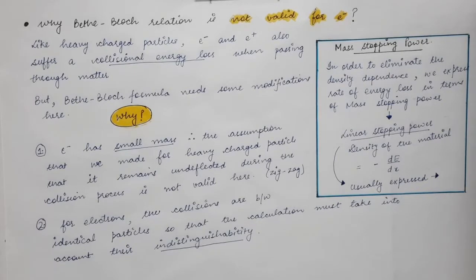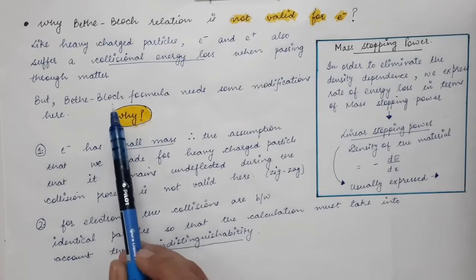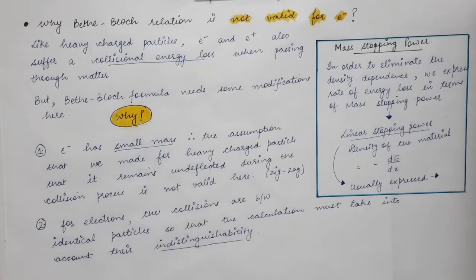Similar things happen in the case of electron and positron also. Because electrons and positrons are also charged, they will also cause collisional loss inside the absorbing medium. But this collisional loss is not the same as that of the heavy charged particle, and the reason is that electrons and positrons are very light as compared to heavy charged particles, so their motion inside the absorbing medium is a bit zigzag and not a straight line path. Therefore, we need to modify the Bethe-Bloch formula that we derived in the previous lectures. So we need to change that formula.